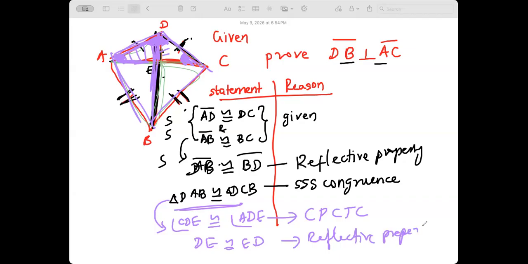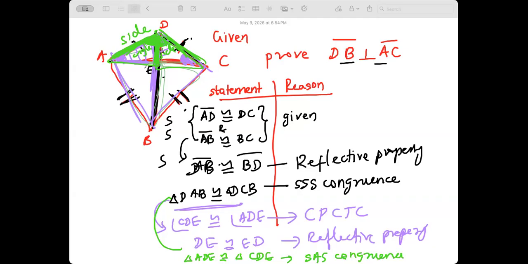As a result, what congruence now proves that those two are congruent? See the steps. What congruence tells these two triangles are congruent? You have proven this angle is equal to this angle. This side is equal. Angle, side, angle? Is it angle, side? Side, angle, side, right? So, triangle ADE is congruent to triangle CDE by SAS congruence.